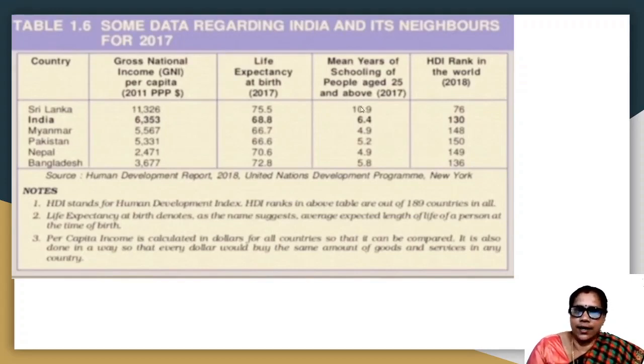For Sri Lanka it is 10.9, India it is 6.4, and you can see the other countries also: Myanmar 4.9, Pakistan 5.2, Nepal 4.9, and Bangladesh 5.8. And look at India, it is 6.4 mean years of schooling. So if you compare the HDI rank, we can say that the small neighboring country Sri Lanka has a higher rank than India.